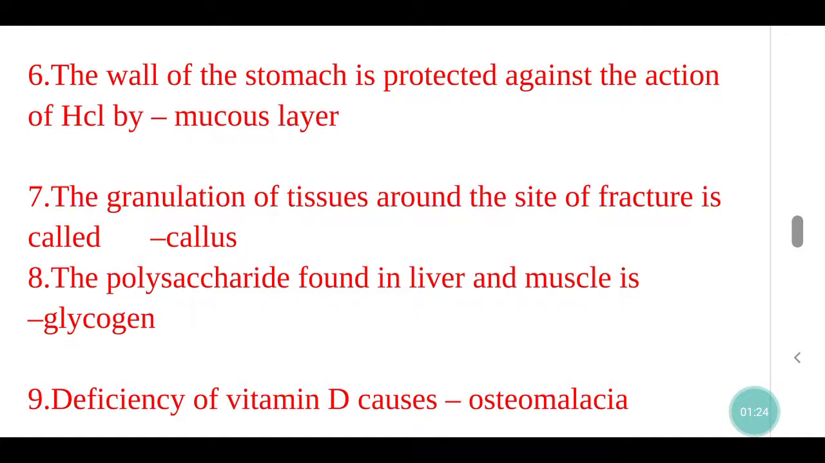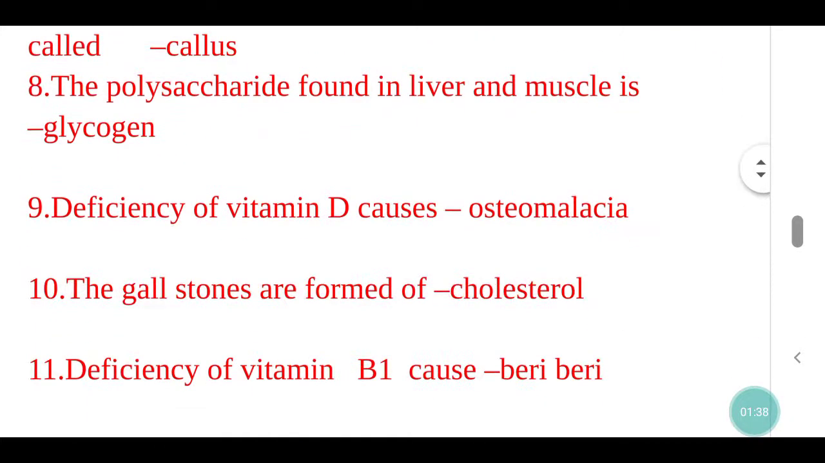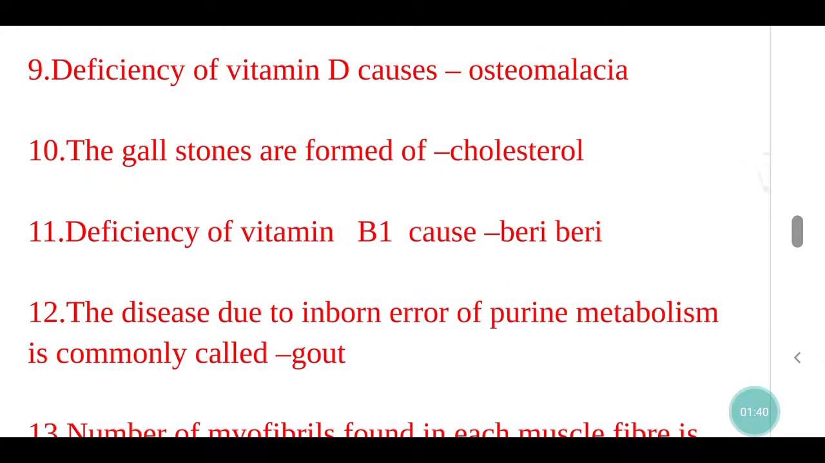The granulation of tissues around the site of fracture is called callus. The polysaccharide found in liver and muscle is glycogen. Deficiency of vitamin D causes osteomalacia. The gallstones are formed of cholesterol.